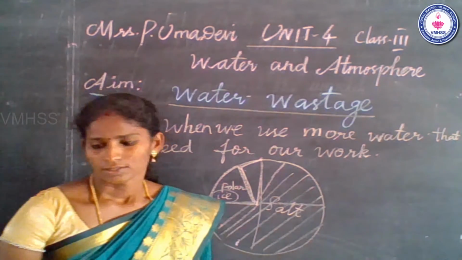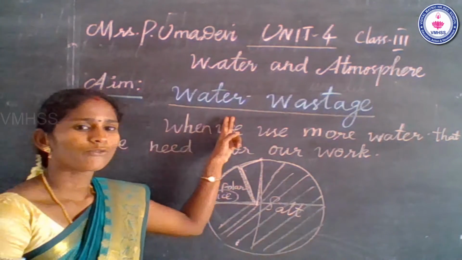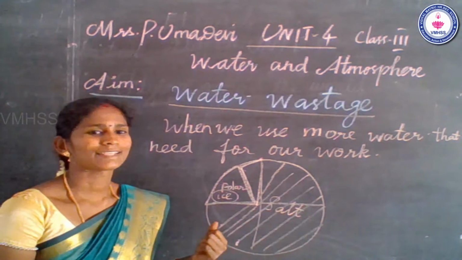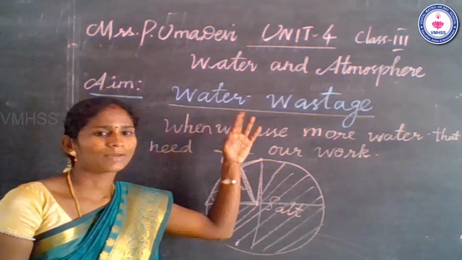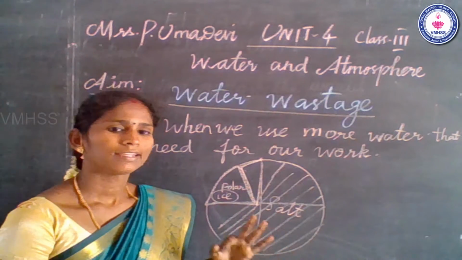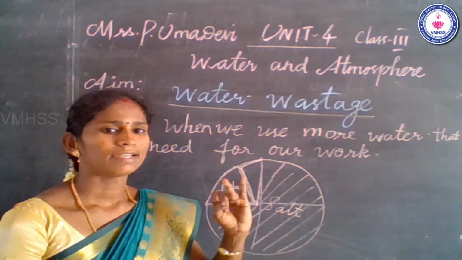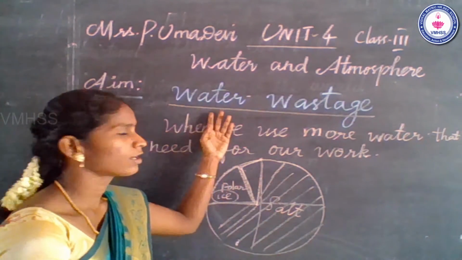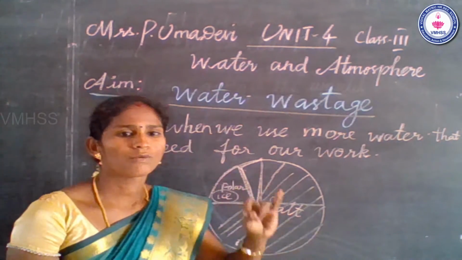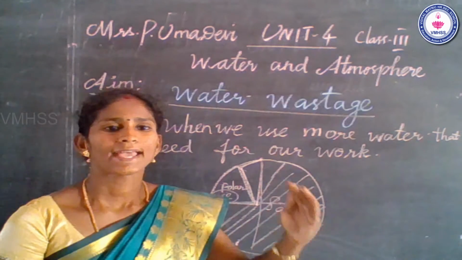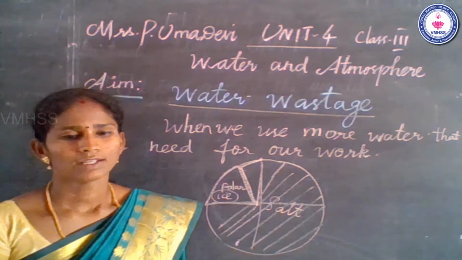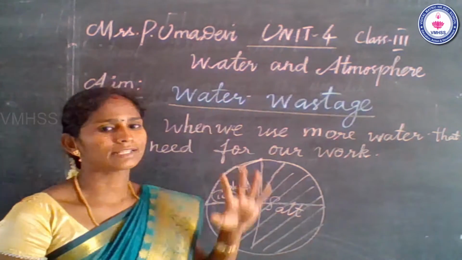So what is the specialty of water, students? What are the special things about water? Yes, very good. Water can change among 3 states of matter: solid, liquid and gas. The solid form of water is called ice. The liquid form of water is called water. The gaseous form of water is water vapor. So water can change 3 states of matter.